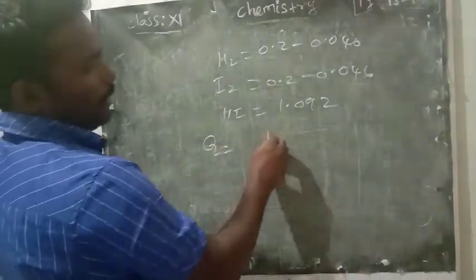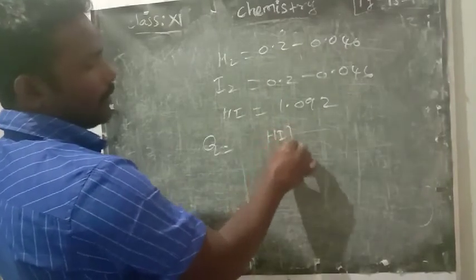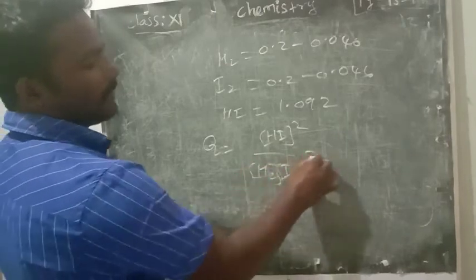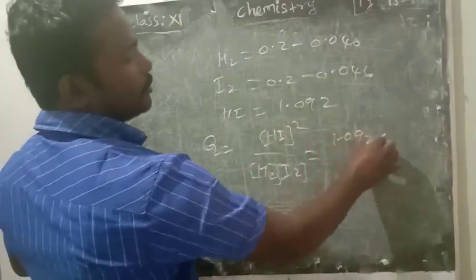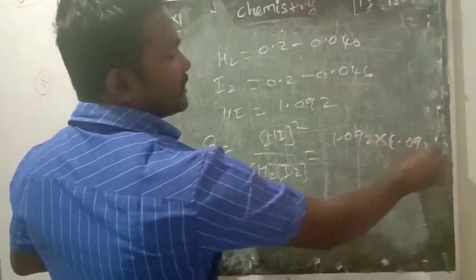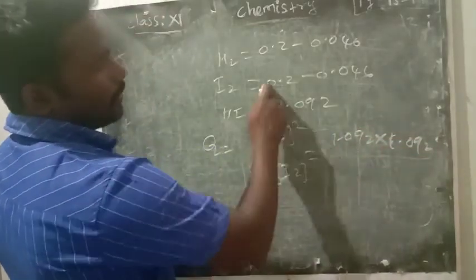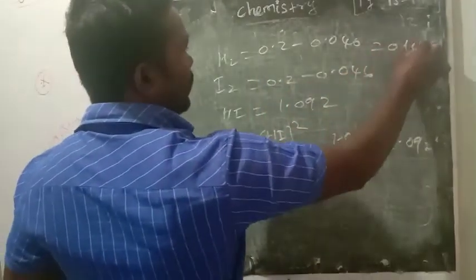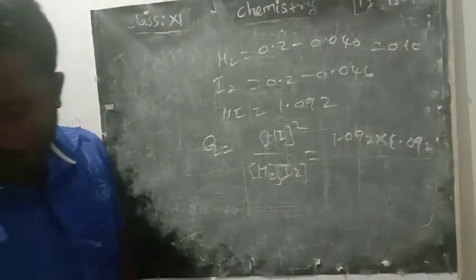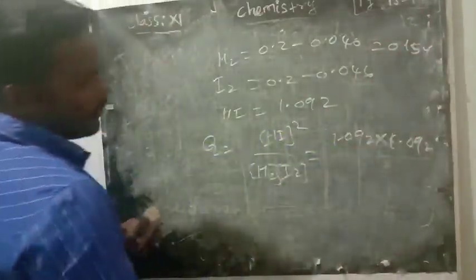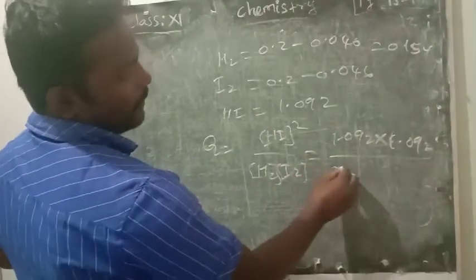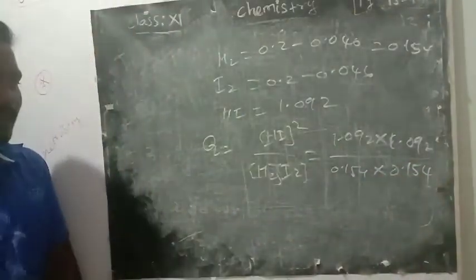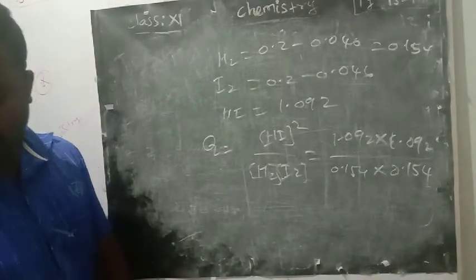Qc means HI square divided by H2 I2. Then HI value 1.092, so squared, I am writing 2 times, divided by H2 and I2. So you want to subtract that value. If you subtract, what will you get? 0.154, yes, 0.154 into 0.154. Okay. Now if you simplify, what will happen?